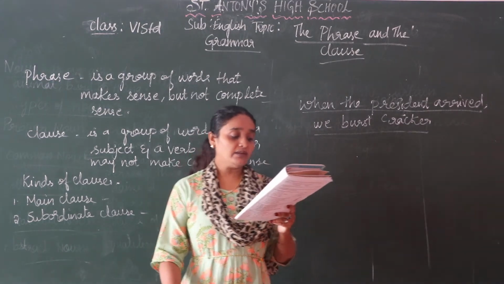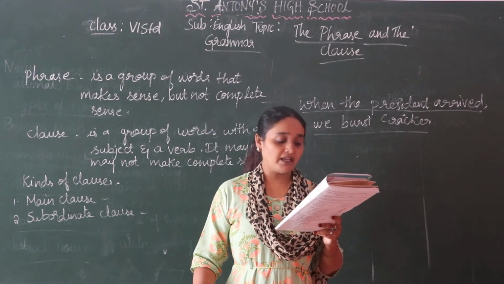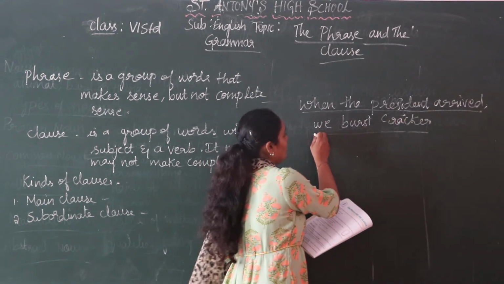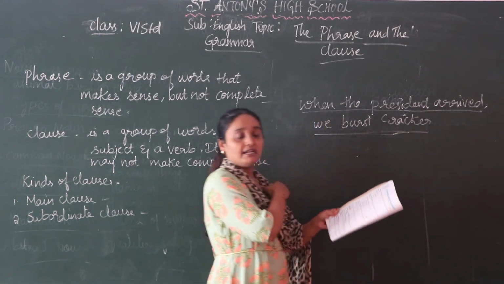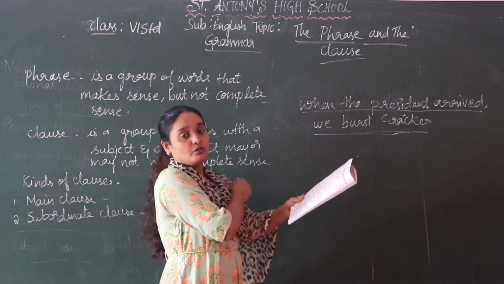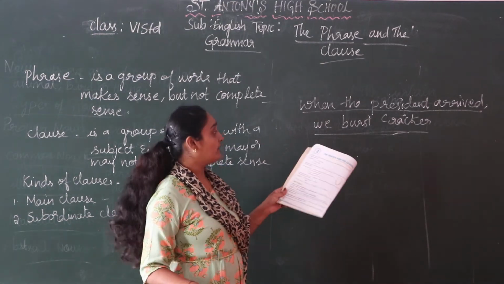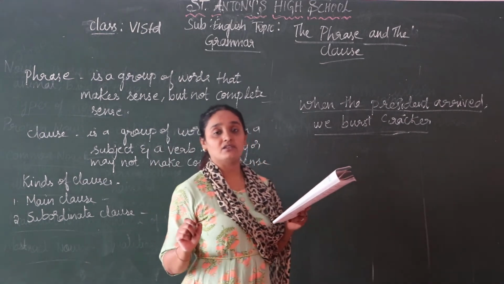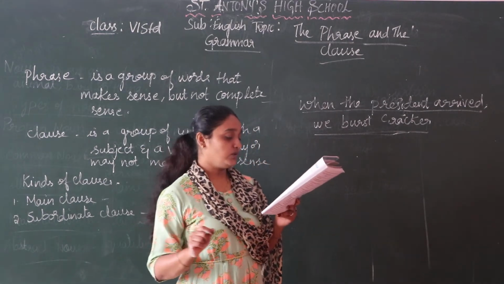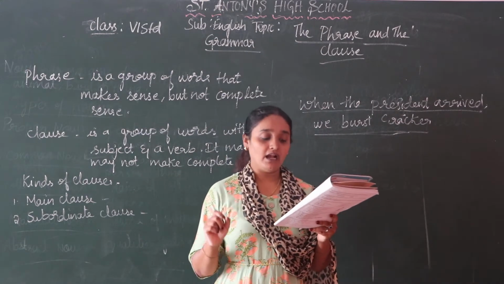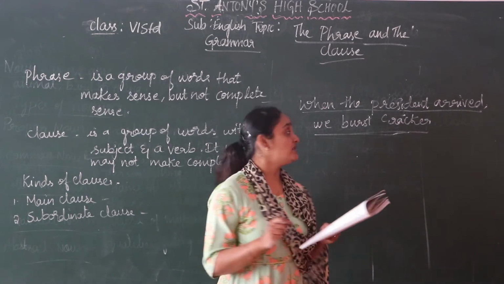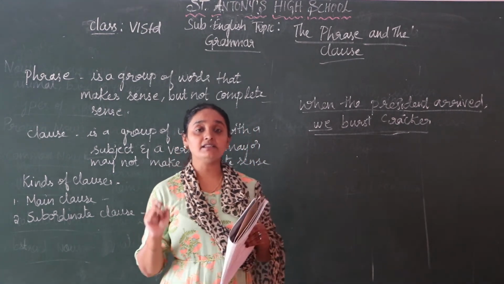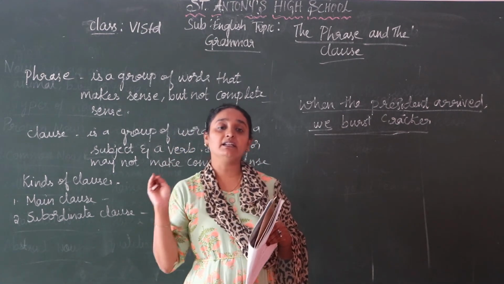So we burst crackers expresses a full and independent meaning. You can understand it, and it has a complete meaning. So we burst crackers is a main clause, with full independent meaning. Also the word we is the subject. I told you in every sentence there should be a subject and a predicate, that is the verb.